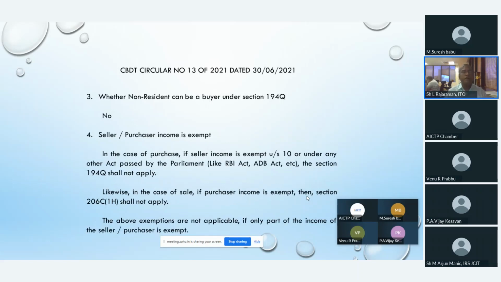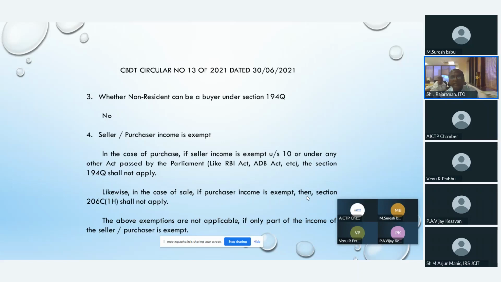Another point, number 3, is in question and answer mode actually. Whether a non-resident can be a buyer under section 194Q? No. Non-resident is not applicable for this 194Q. Number 4. Whether the seller's income is exempt. In the case of purchase, if the seller's income is exempt under section 10 or under any other Act passed by Parliament, for example the RBI Act, ADB Act, etc., section 194Q shall not apply.